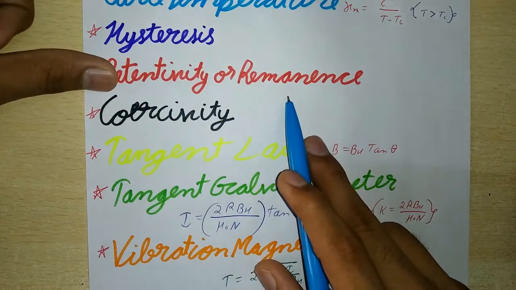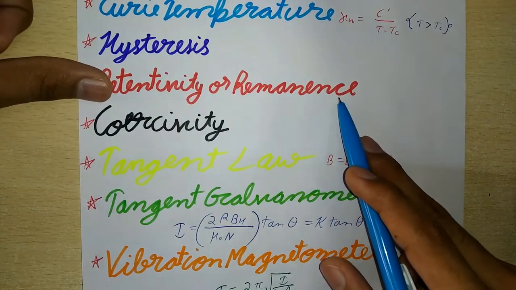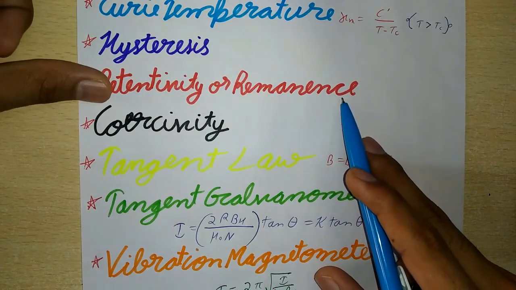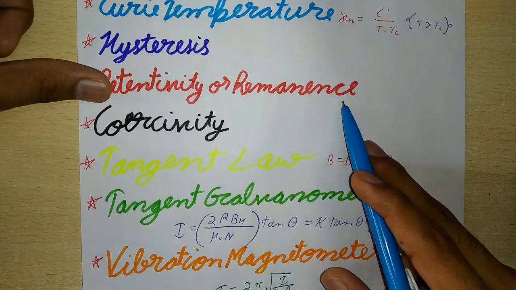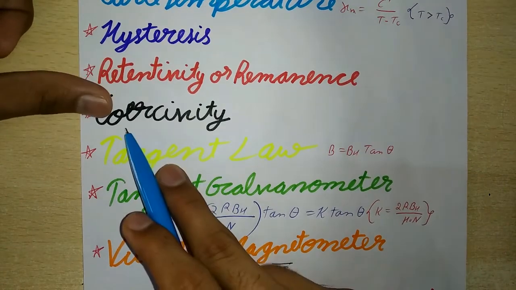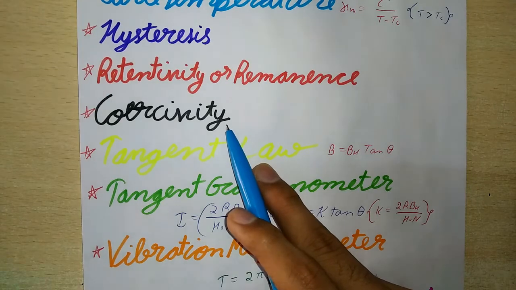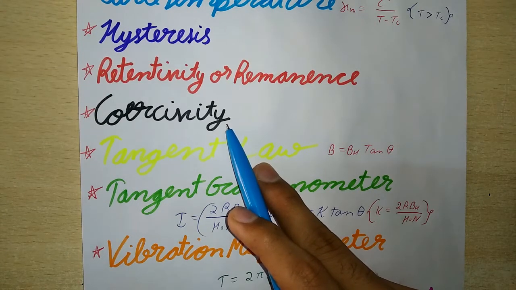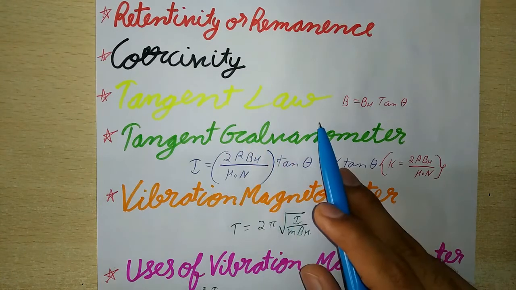Next is retentivity or remanence. The magnetic induction left behind in the sample after the magnetizing field has been removed is called retentivity. And now next is coercivity. The value of the reverse magnetizing field required to make the residual magnetization of a sample equal to zero is called coercivity.